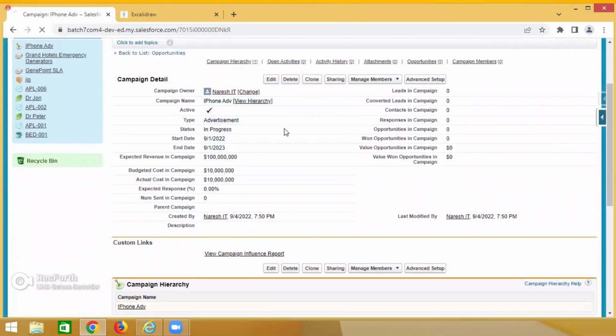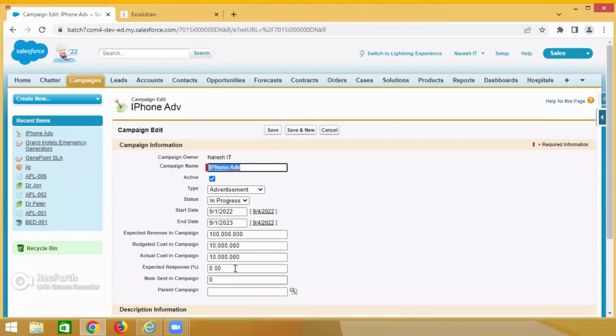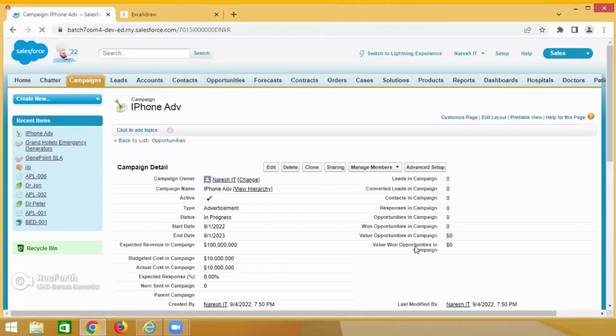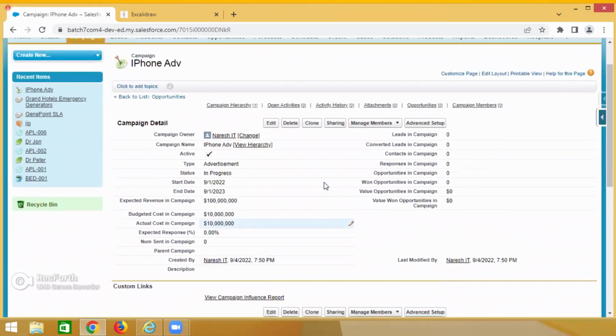Okay, see guys, if you understand here, how many fields? 1 2 3 4 5 6 7 8 9 10 11 12 13 14. If you click on save, more than 14 are coming. That means those are standard fields, I will tell you.